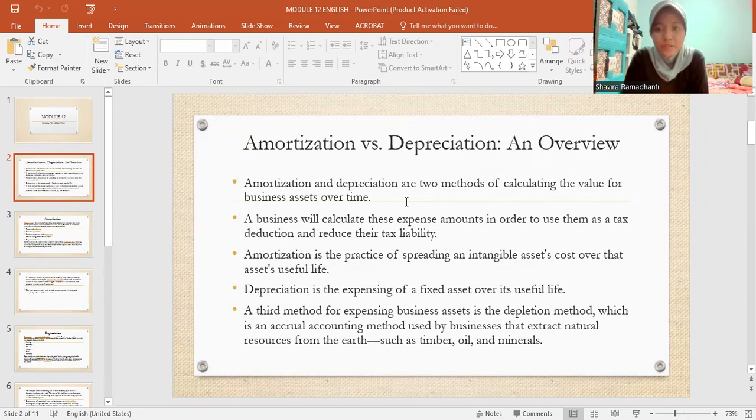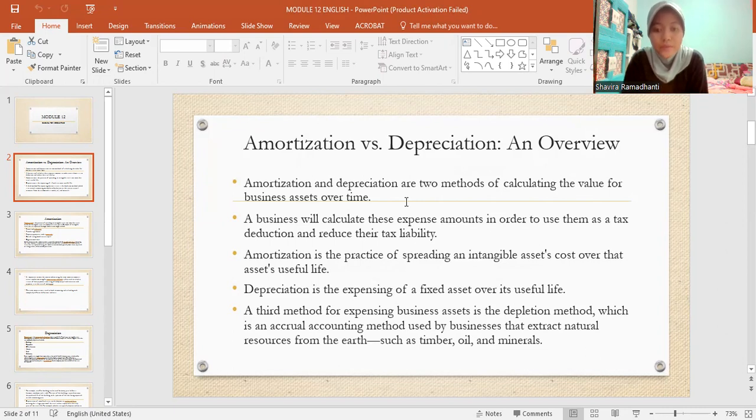Amortization and depreciation are two methods of calculating the value of business assets over time. A business will calculate these expense amounts in order to use them as a tax deduction and reduce their tax liability. Amortization is the practice of spreading an intangible asset's cost over that asset's useful life. Depreciation is the expensing of a fixed asset over its useful life.